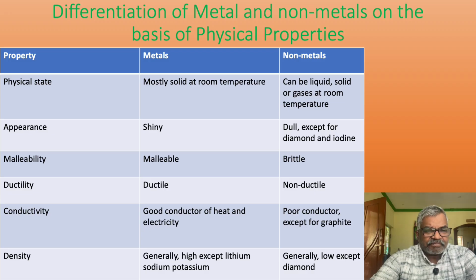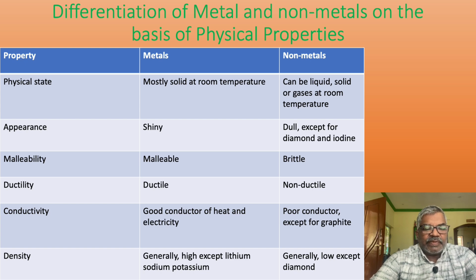Malleability is the ability to be made into a thin sheet. Ductility is the ability to be made into wire. So metals are malleable and non-metals are brittle, non-malleable, and metals are ductile and non-metals are non-ductile.